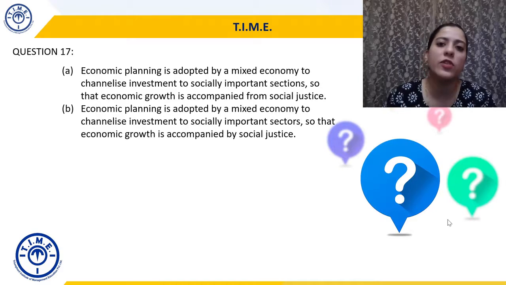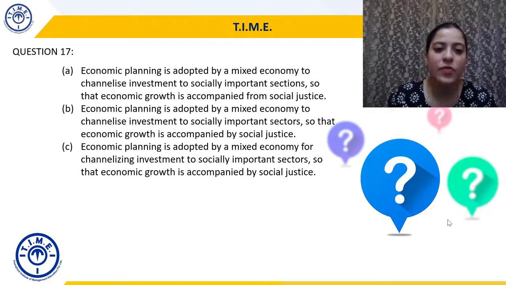So accompanied from has been replaced here, accompanied by social justice. The third one is slightly different: adopted by mixed economy for channelizing investment to socially important sector so that economic growth is accompanied by social justice.